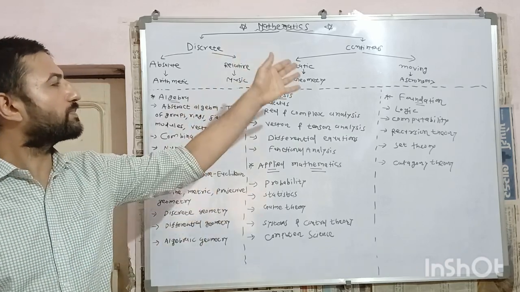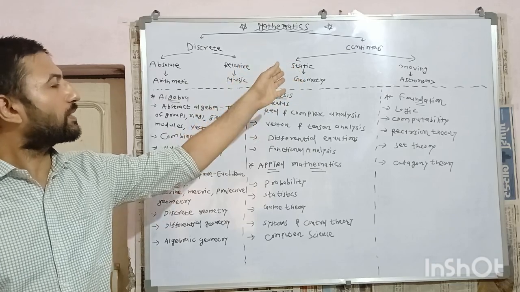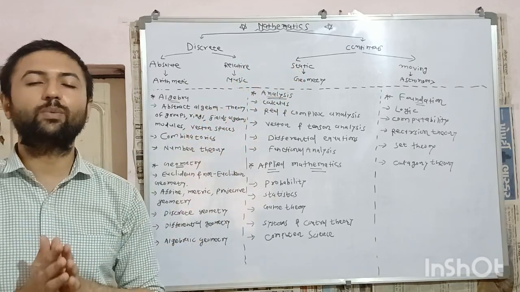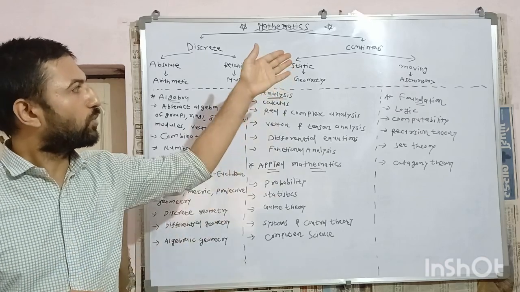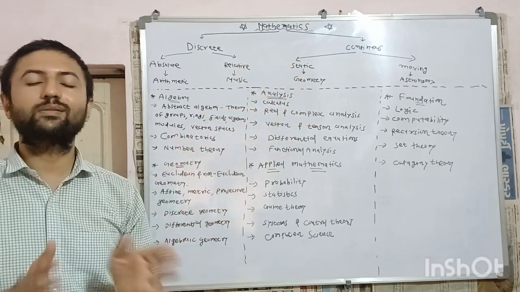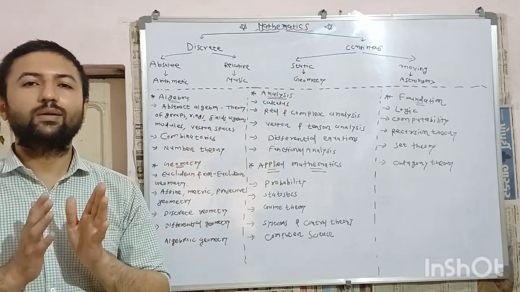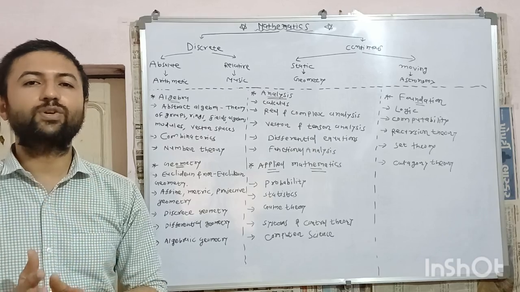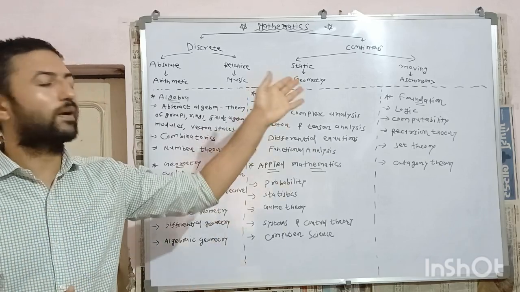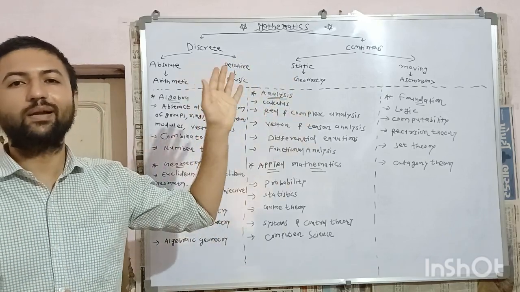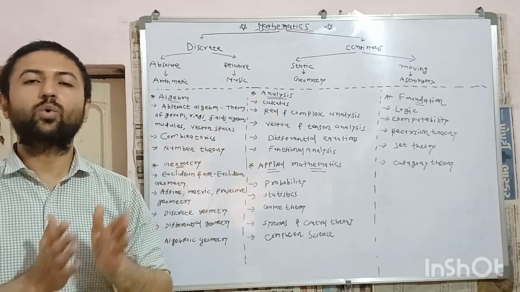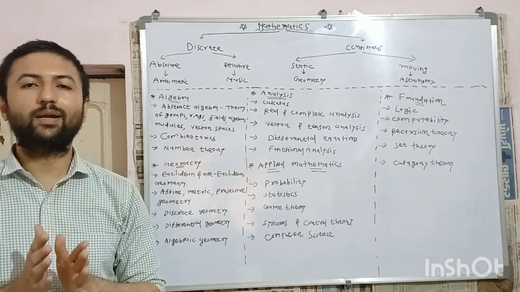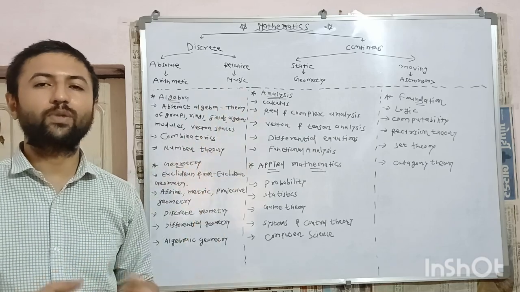While in continuous mathematics, static subclass studies various geometrical objects in geometry theory, and in moving subclass various celestial and extraterrestrial astronomical objects are studied in ancient Greek era. So this is how ancient Greek people classified mathematics into two classes.